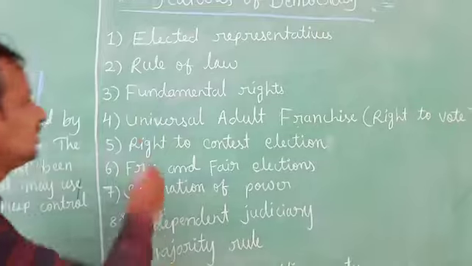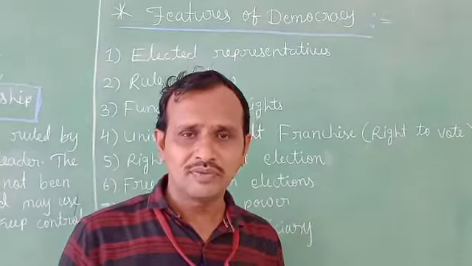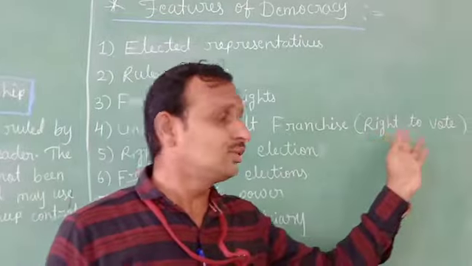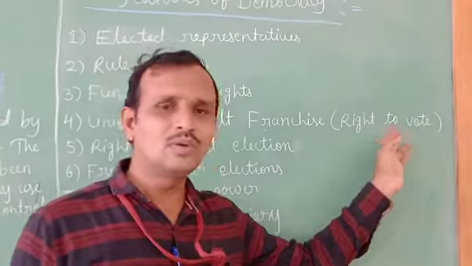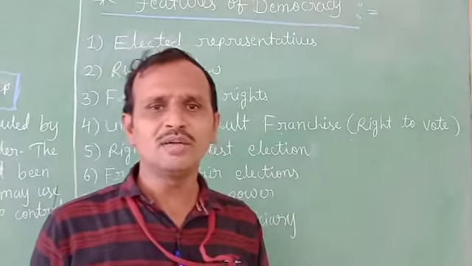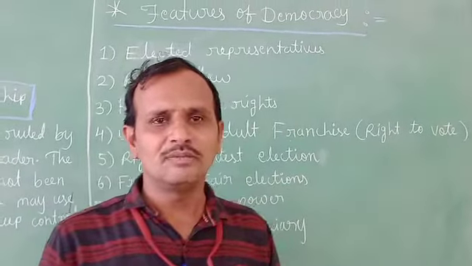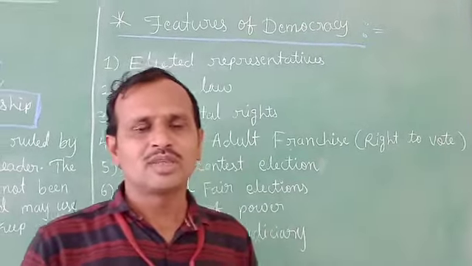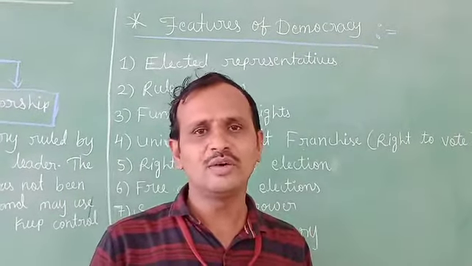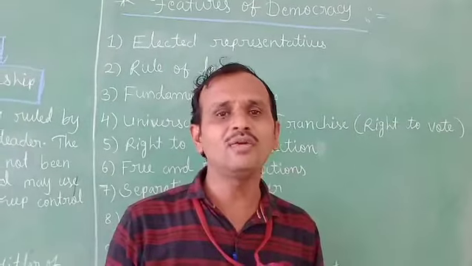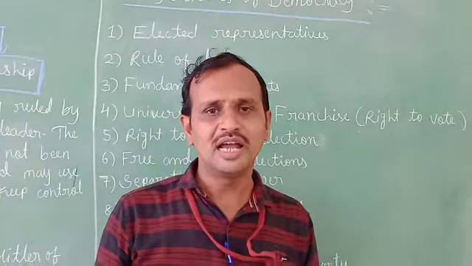Now the next feature is universal adult franchise. This is nothing but the right to vote. The other name of universal adult franchise is right to vote. In a democratic government, every adult citizen has the right to vote, and every vote has equal value irrespective of caste, creed, race and religion.